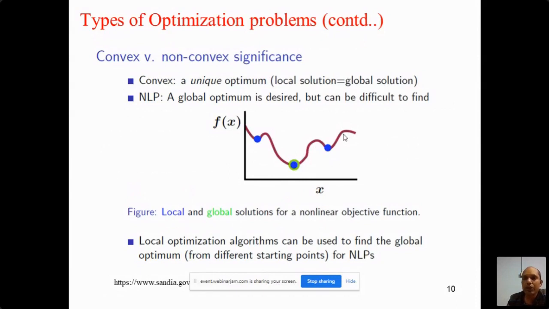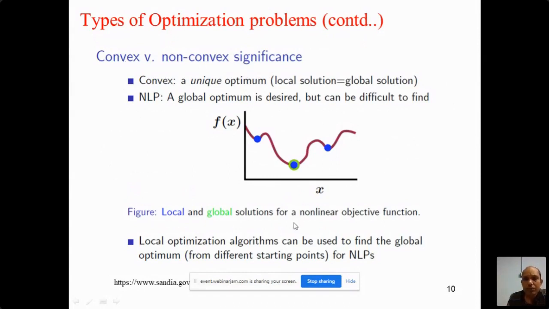So we apply different kinds of search algorithms, optimization algorithms, to search for the actual optimal solution, the actual global solution. Here the term used is non-convex. Non-convex model means multimodal.